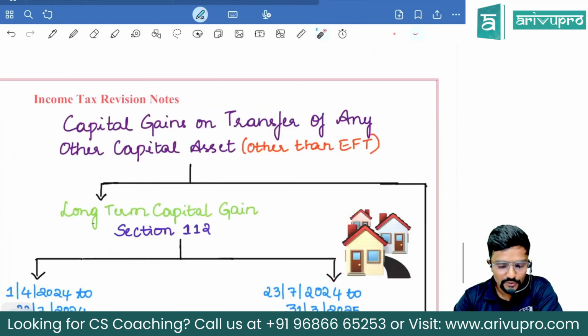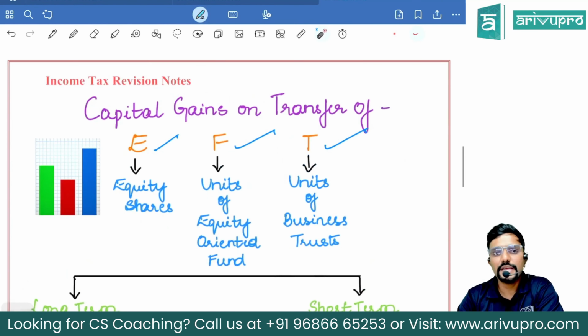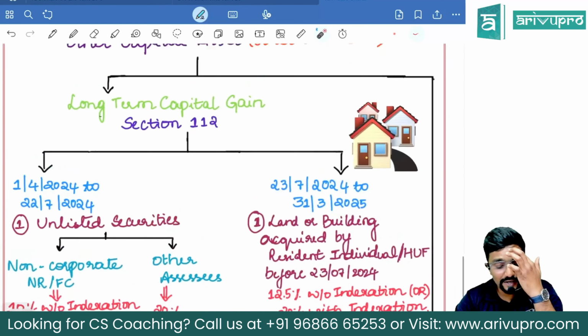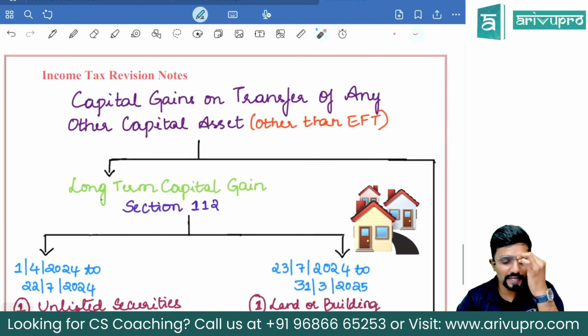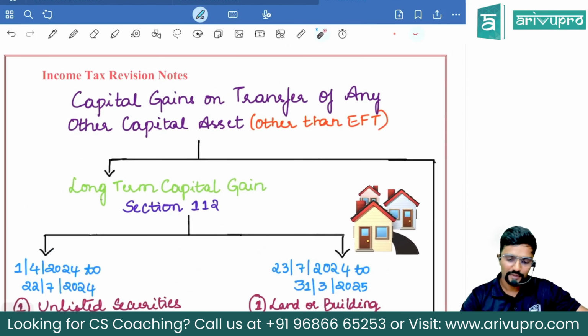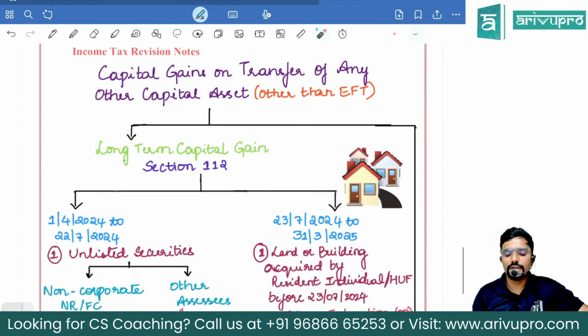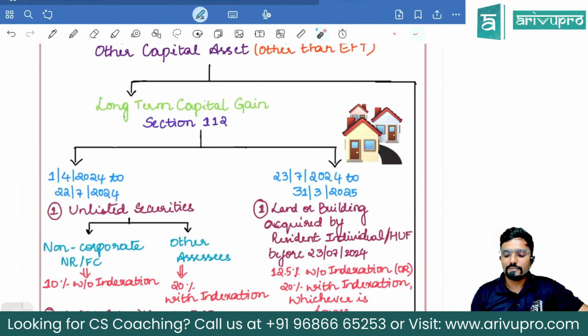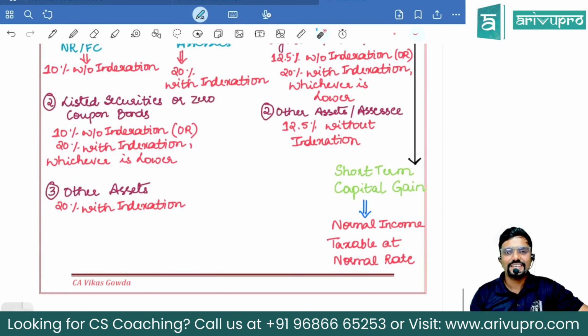Okay, sir. So this was only on ETF, guys. Sir, what if I have earned a capital gain on the transfer of any other asset? Then capital gain on the transfer of any other capital asset other than ETF, long term or short term. Short term, very easy. If it is on the transfer of any other asset, always normal income, taxable at normal rate.